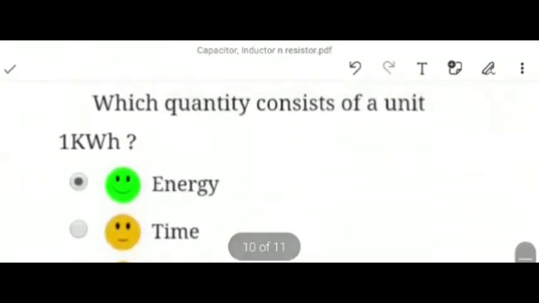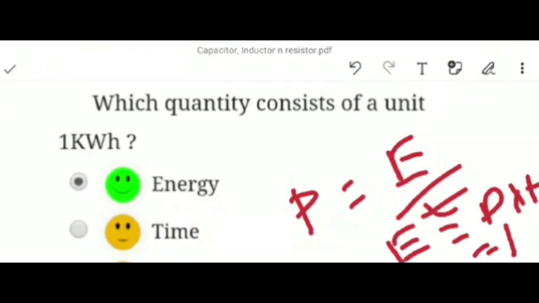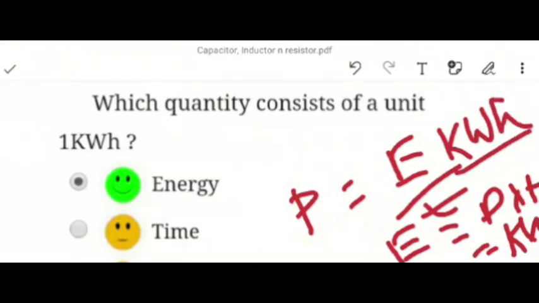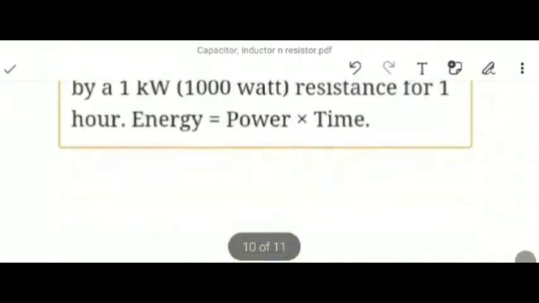Our next question is, which quantity consists of a unit 1 kilowatt hour? We all know that power equals energy upon time, or work by time. So energy equals P into T. P has the unit kilowatt, or watt you can also say, but kilowatt is standard. Kilowatt into time, hour. So 1 kilowatt hour is giving us energy. Energy will be our correct answer. Now moving towards the next question.